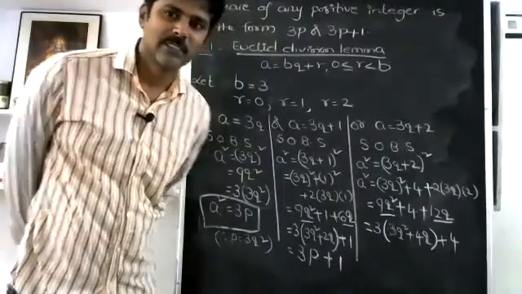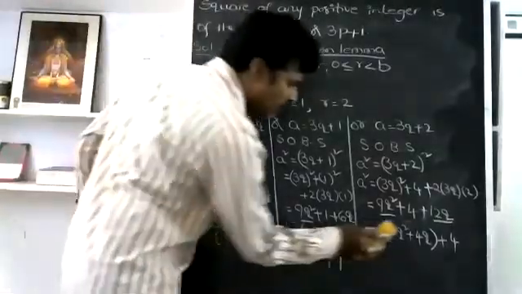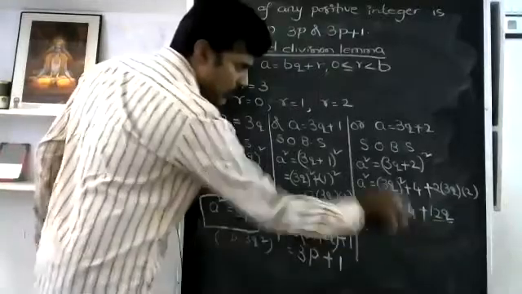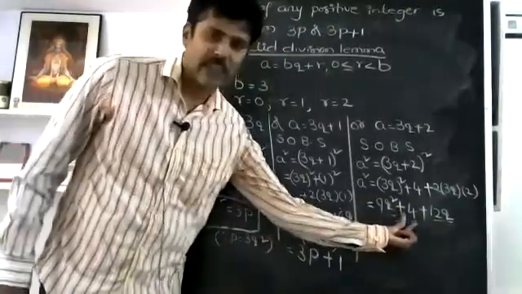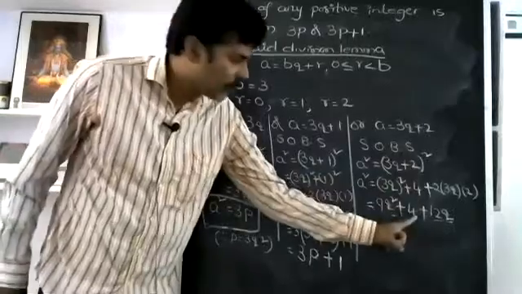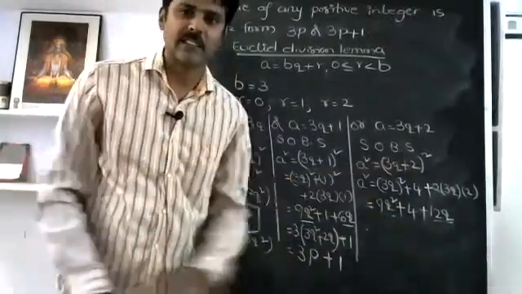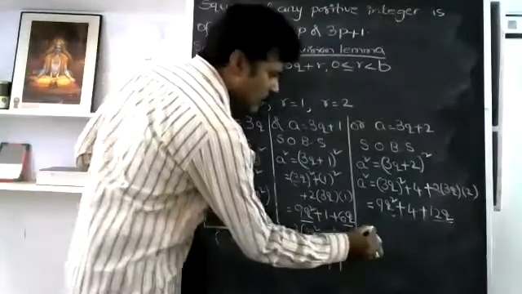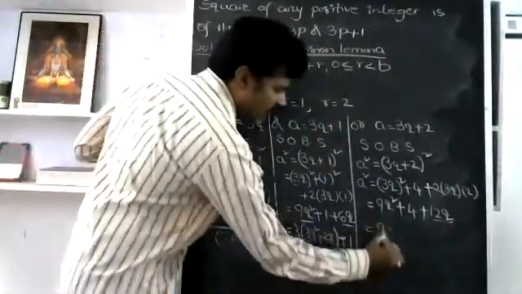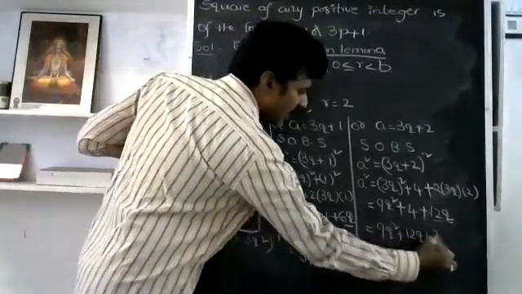After taking 3 common, you can take 3 common again. So before going to that, we should have an idea. Here, once you observe, this is 4. 4 will be the remainder finally, whatever it is. When we are dividing by 3, 4 cannot be a remainder. We know that the remainder is always less than the divisor. So here itself, it should be less than 3. And to get common 3, I should go with 9q square plus 12q plus, here itself I can write 3 plus 1.